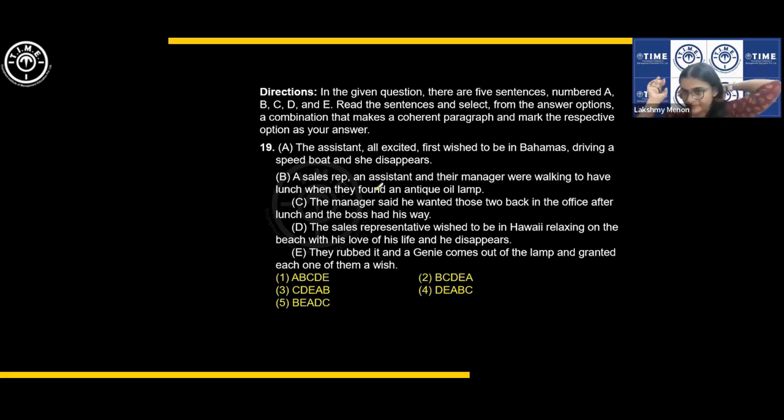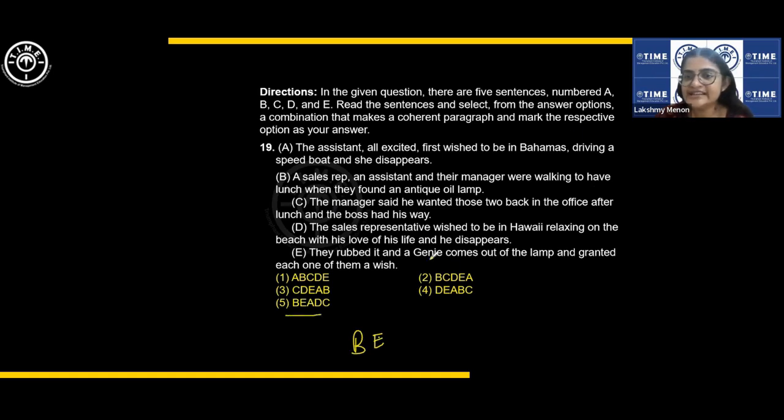Okay, let us see. They rubbed it. They rubbed it comes after they found a lamp, right? So B is the opening. They rubbed it and a genie comes out of the lamp and grants each one of them a wish. A genie comes out, or it's all in the past tense, so we can say a genie came out of the lamp. So BE, is there any combination with BE? There you go. BE.